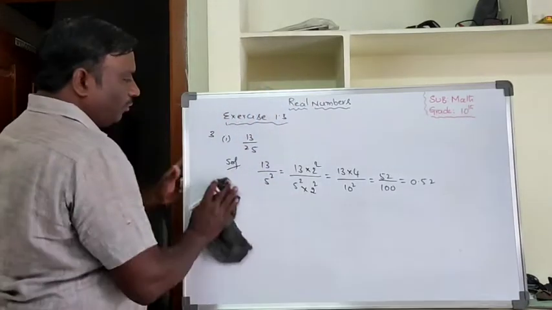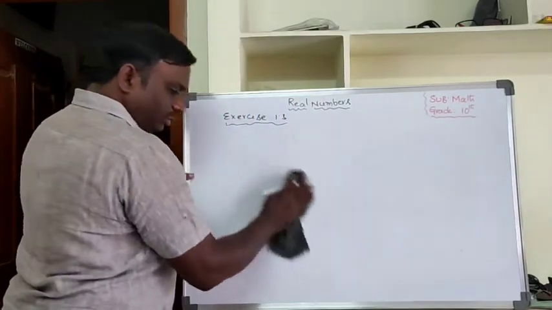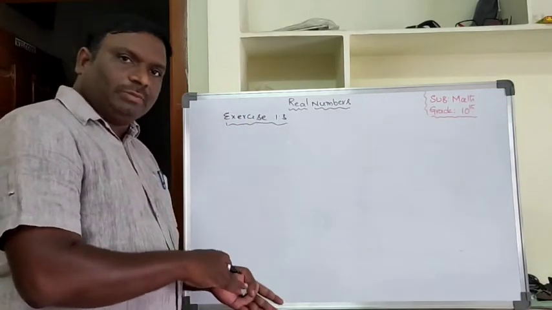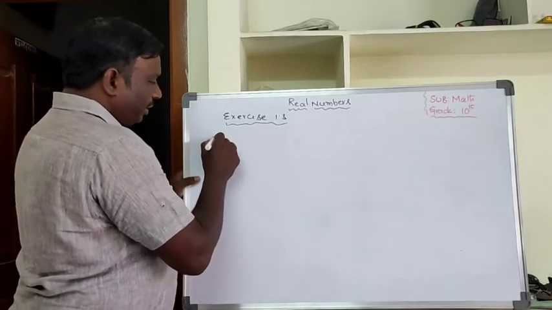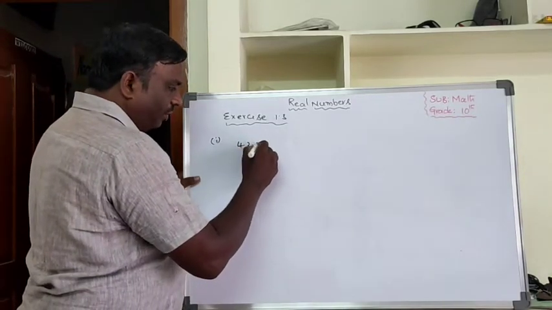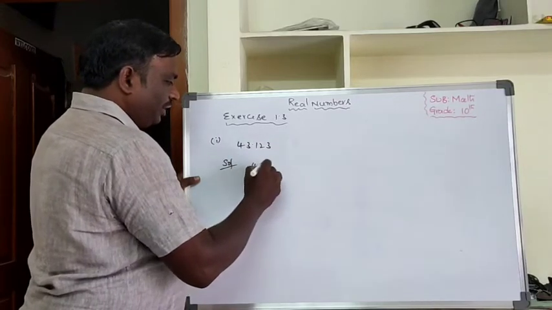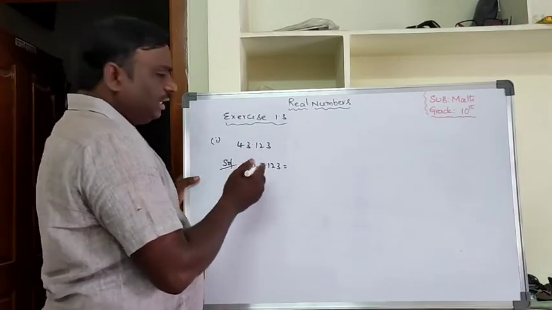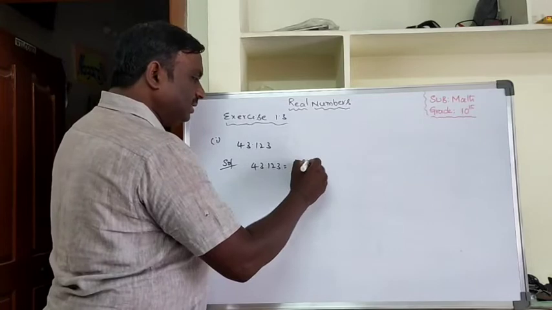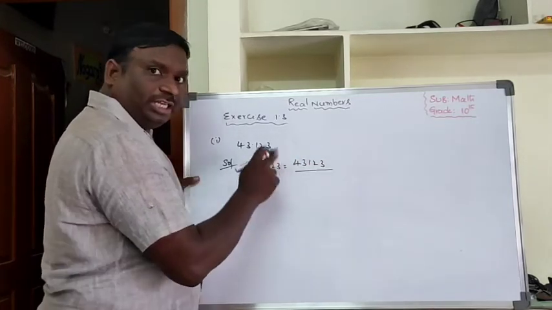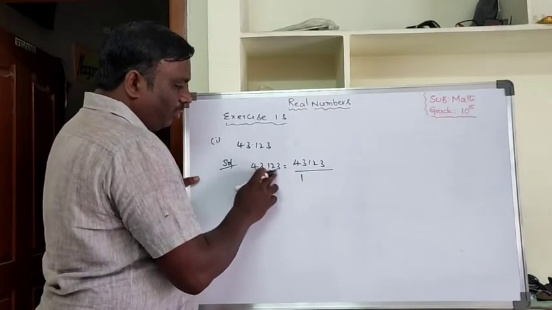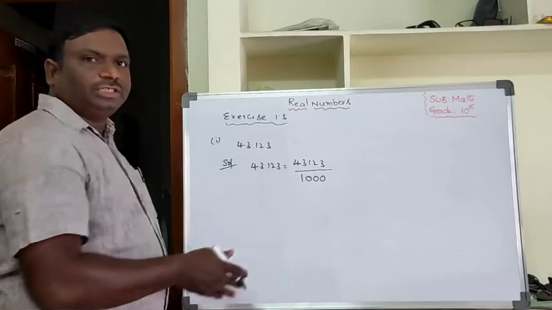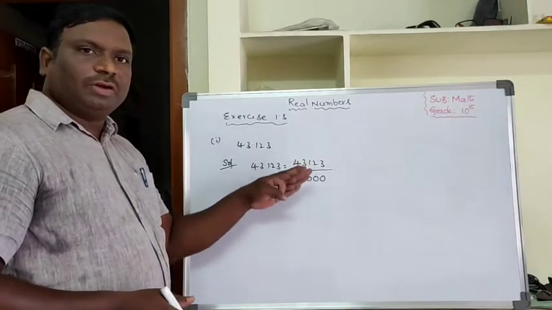And coming to fourth main, express the following decimals in the form of p by q. Now in the fourth main they gave the decimal numbers. We have to change them into the form of p by q. First one is 43.123. So 43.123 can be written in p by q form. Already it is a terminating decimal. Then you can write the numerator as it is without the decimal point, by 1 followed by, how many decimal digits are there? 3 digits. Then you can write 3 zeros. If there is any simplification, then do the simplification. Otherwise, that is the simplest form of p by q.